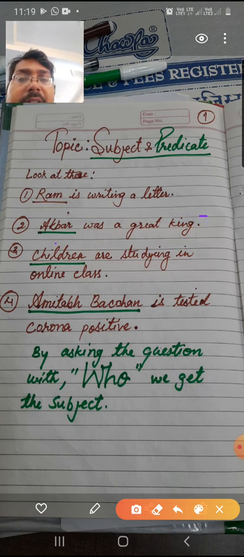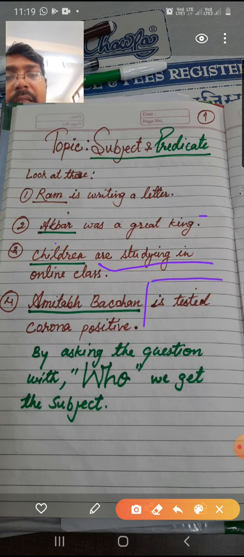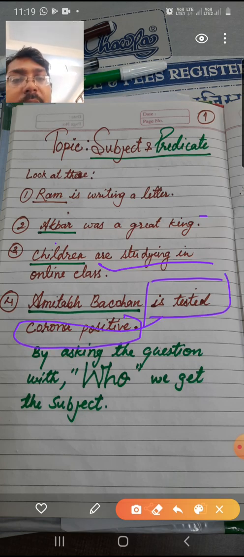Now look at the next sentence, the third sentence. Children are studying in the online class. You understood who is studying? Children are studying. Children become the subject, and are studying in the online class, it is what? It is the predicate part. Now coming to the last sentence, the fourth one. Amitabh Bachchan is tested corona positive. Now in this you can see Amitabh Bachchan becomes the subject. Who is tested corona positive? Amitabh Bachchan. Then the remaining part from is up to positive, this whole will be the predicate part. I hope it is clear to you.